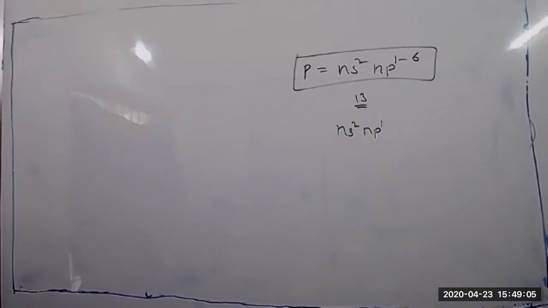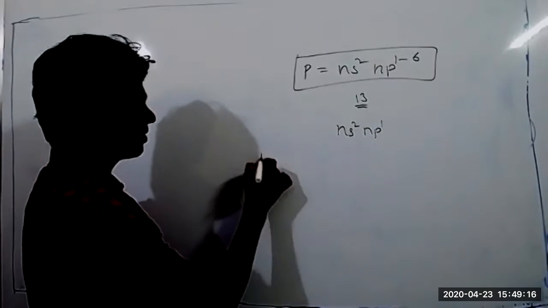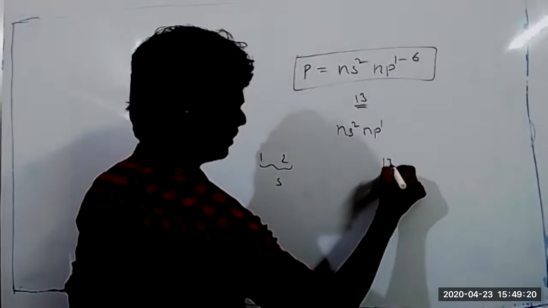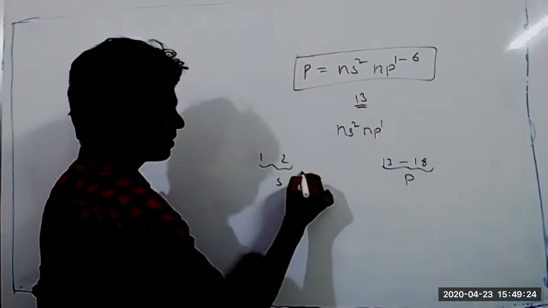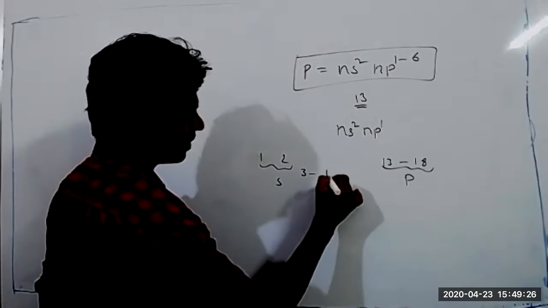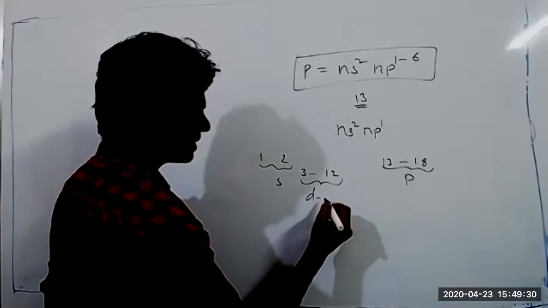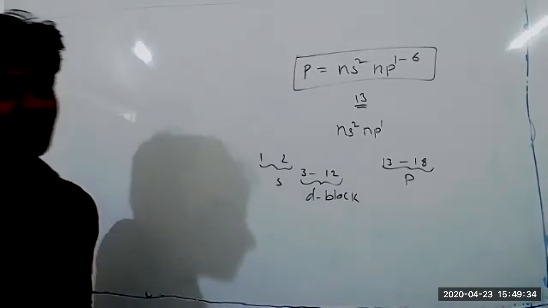Next, Nagabhushan. Which group of elements comes under D block? From third group to 12th group. Very good. So 1 and 2 are S block, 13 to 18 are P block, and in between, the third group to the 12th group are D block. Correct.